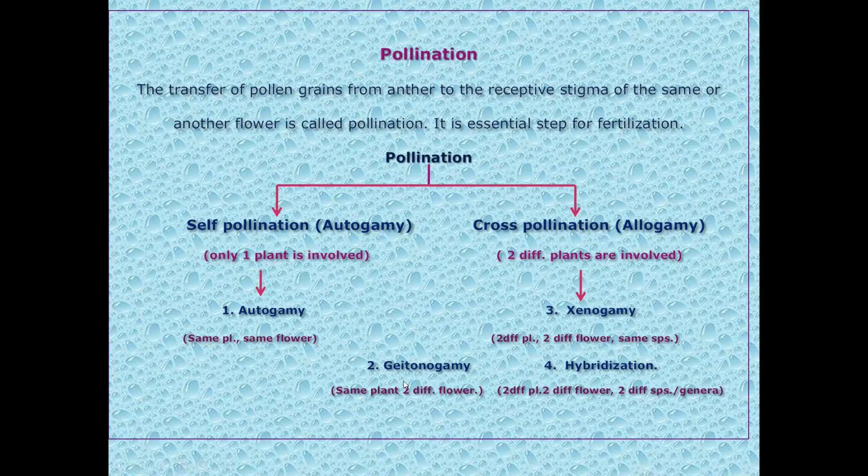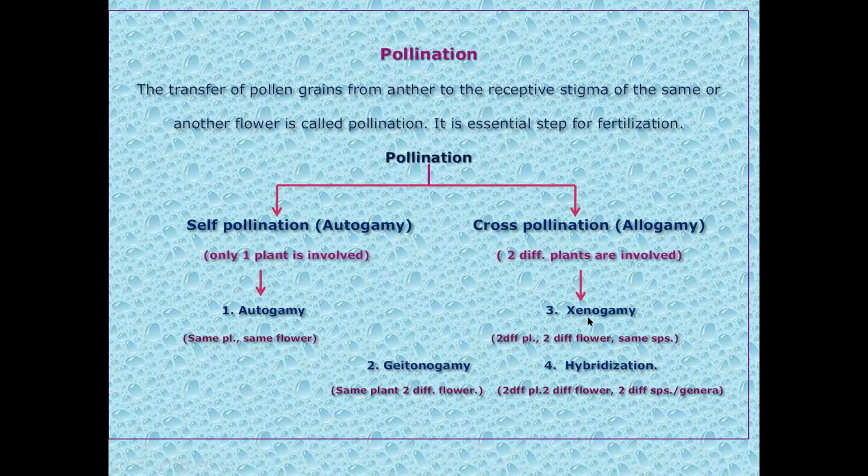Now, how can you define geitonogamy? The transfer of pollen grain from the anther of one flower to the stigma of another flower from the same plant is called geitonogamy. It is seen or practiced in the plant Cucurbita maxima. Cucurbita maxima या plant मध्ये geitonogamy आपल्याला दिसून येते.